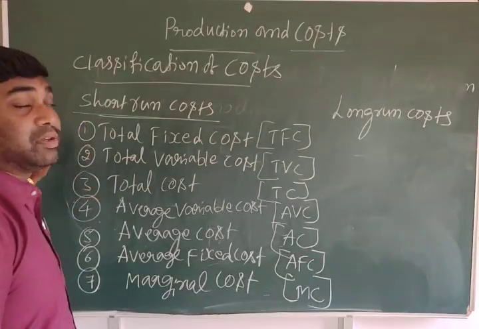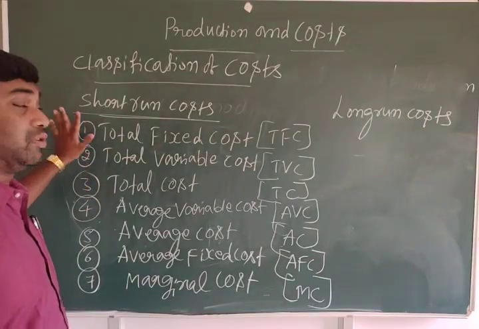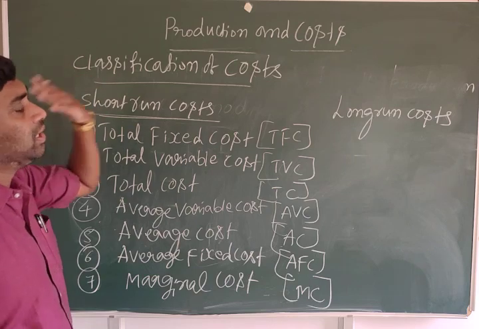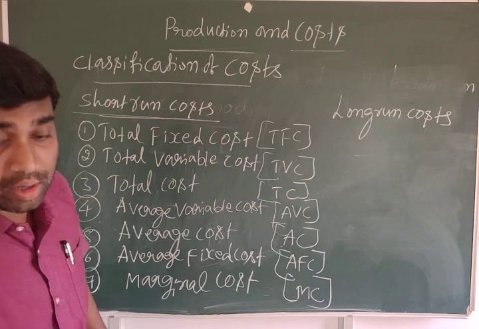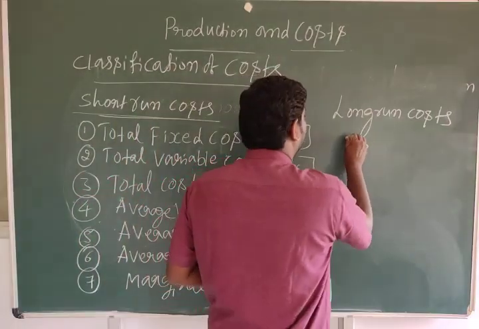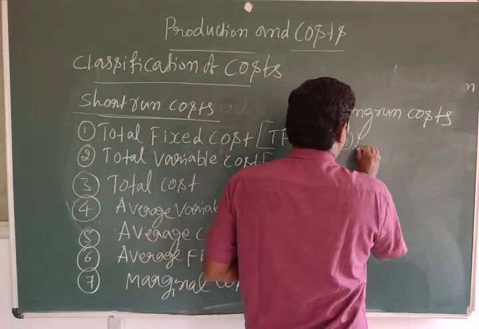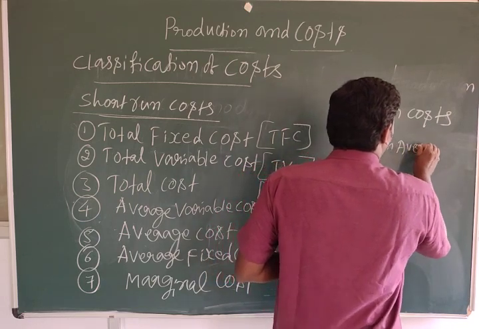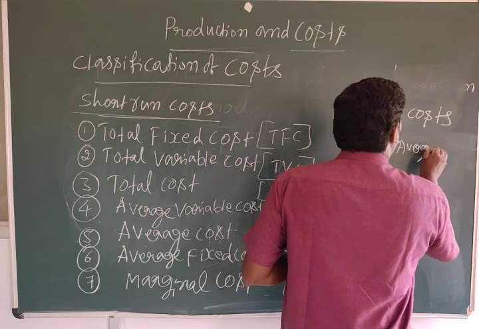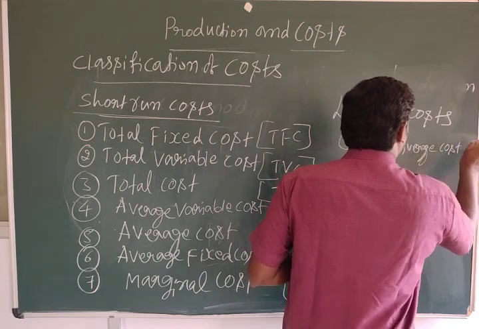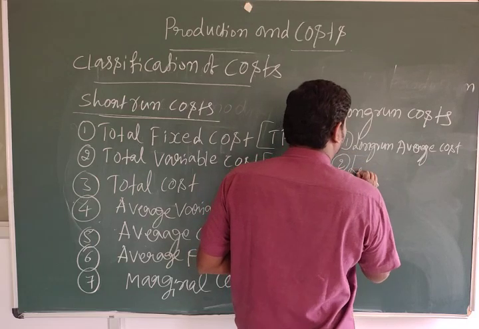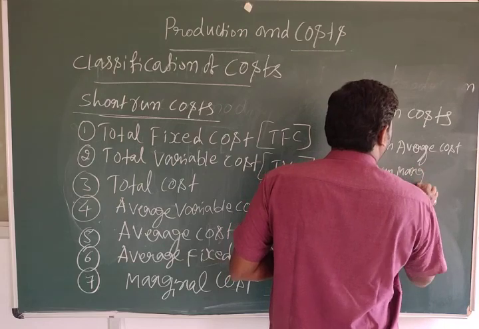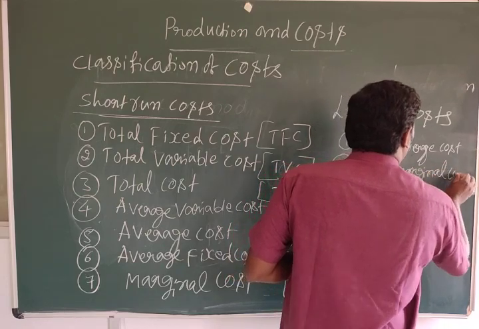These are all we should study and know under the short run cost. There is another cost: long run cost. Under this we have to discuss long run average cost and, second, long run marginal cost.